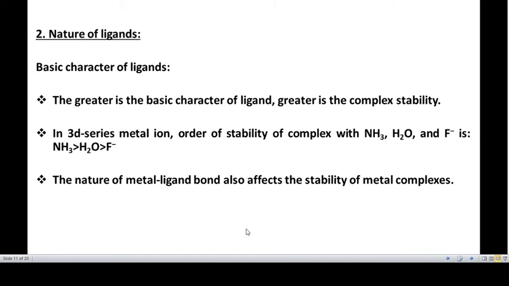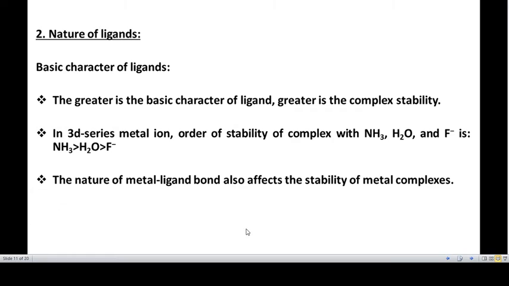Then the second factor is nature of ligands. So the basic character of ligands is important here. Greater the basic character of ligand, greater is the stability of the complex. So it should be able to donate electron pairs. The more the ability to donate electron pair, the more stable the complex.